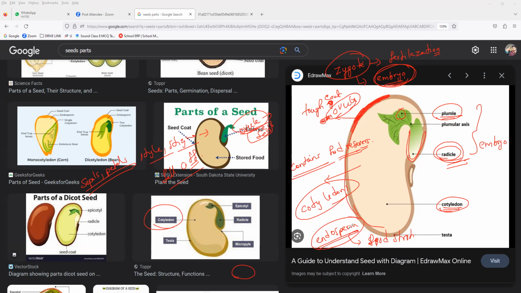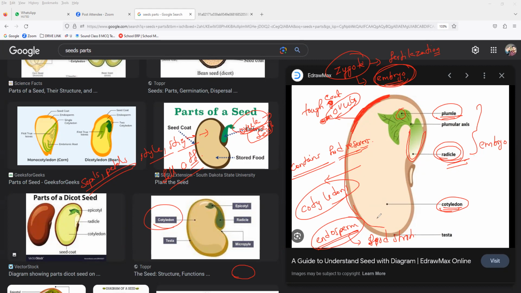When the embryo is under development, who will provide the food? The endosperm. Endosperm will provide the food when the embryo is growing. So please write it. Under the development of embryo, who will provide the food? Endosperm. Understanding, everyone?